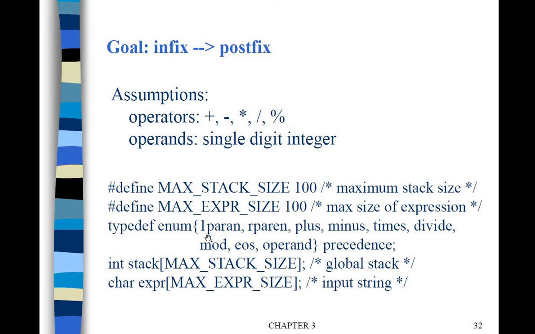This is useful for specifying the precedence rules. Operand has the lowest priority. Here the values will be 0, 1, 2, for minus 3, for multiplication 4, like that the values will be assigned.